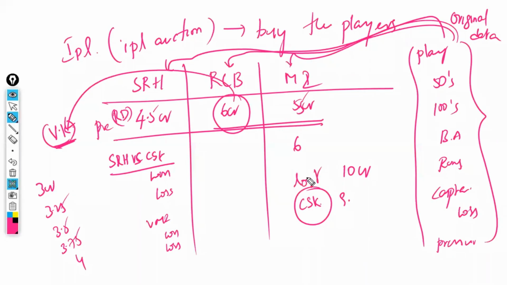Now what are we going to do? Against CSK, which player has played very well? Multiple players will be there, right? Out of them, the player whose batting average against CSK is highest, that particular player will be given top priority, so that it is helpful for our upcoming matches against CSK. There is a high probability that we may win. We are estimating that.